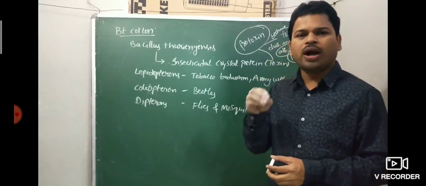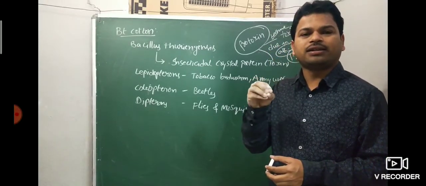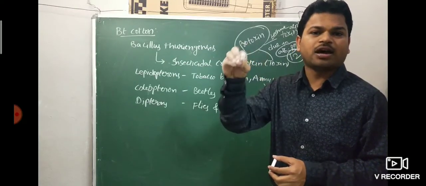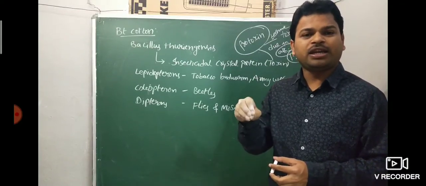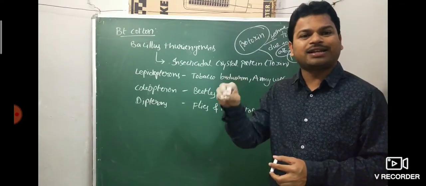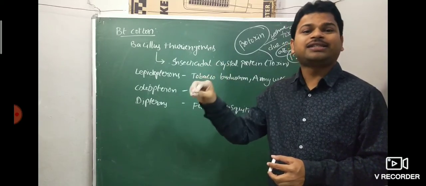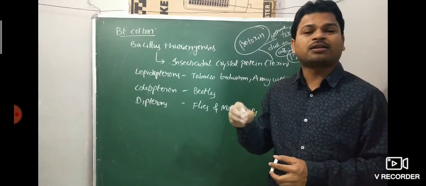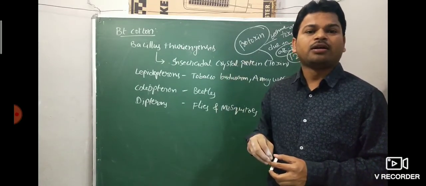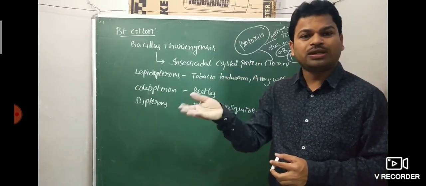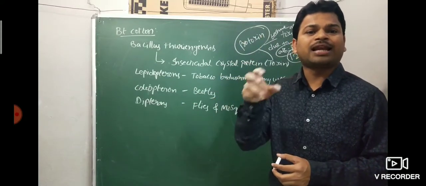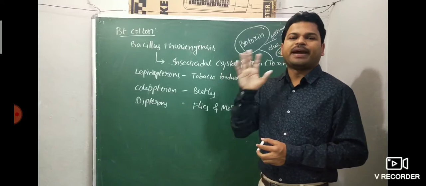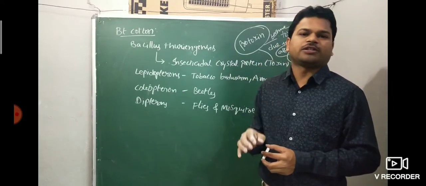This is a very important question, also for 2 marks. Why is the Bt toxin not causing harm to the bacterium? Because Bacillus thuringiensis produces the insecticidal crystal protein, a toxin, in an inactive form, the protoxin. It does not cause harm to the bacteria. A protoxin requires alkaline pH to become active, and alkaline pH is not present in the bacillus. That's why it does not harm the bacteria. This is a very important concept.